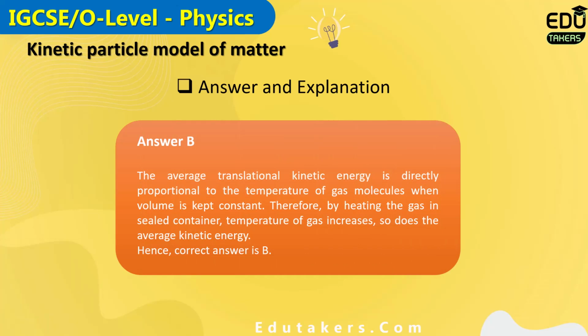The average translational kinetic energy is directly proportional to the temperature of the gas molecules when the volume is kept constant. So basically, the average kinetic energy and temperature are directly proportional to each other, because when you increase the temperature, the speed of the particles increases, due to which the average kinetic energy increases.